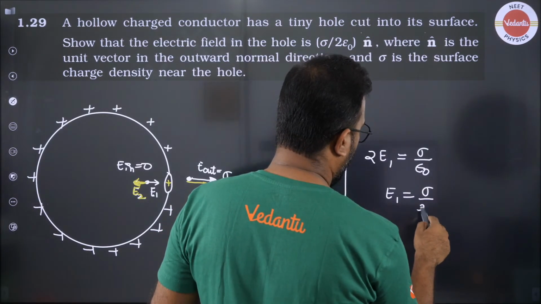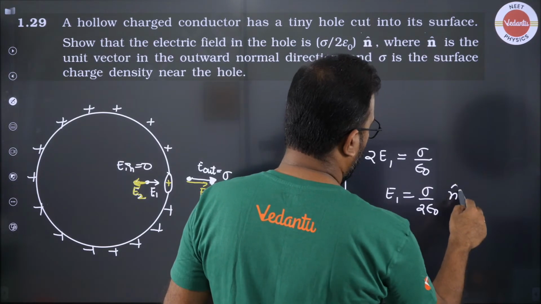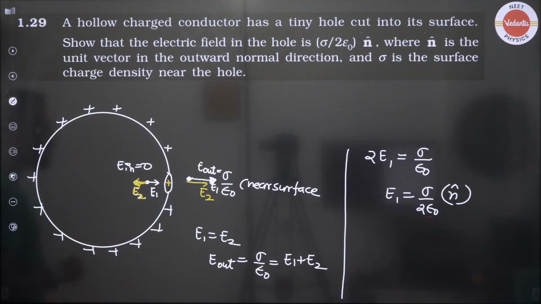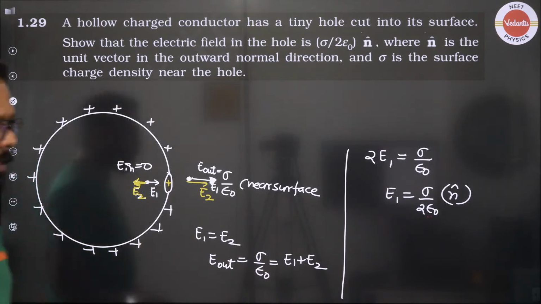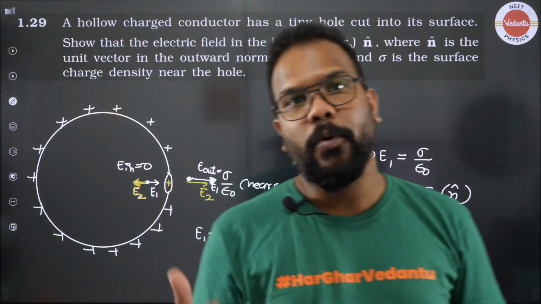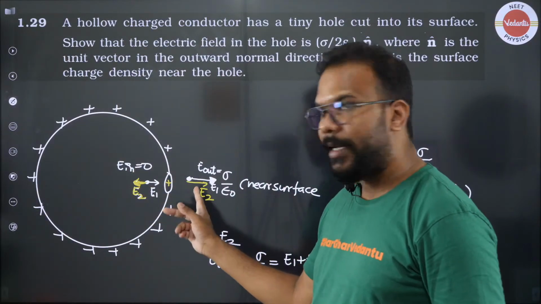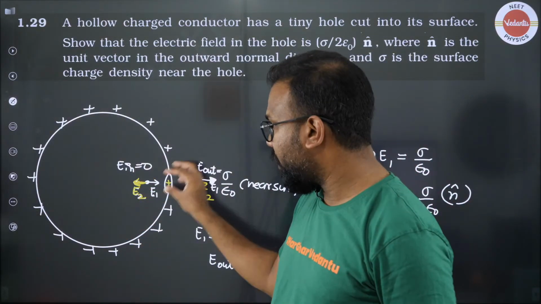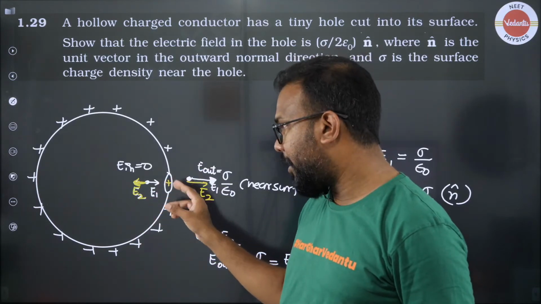Overall value is sigma by 2 epsilon naught n cap, that is, the outward normal. Make sense, everyone? What we are saying is that right outside the conductor the electric field is sigma by epsilon naught, and right inside it is 0. So if I remove a portion, that means I am imbalancing it. And inside, if I still want the electric field to be 0, I have to refill the cavity. When you refill the cavity, it makes it 0.